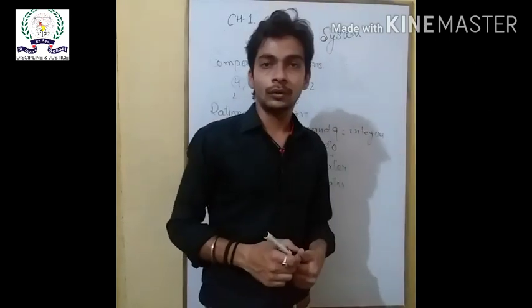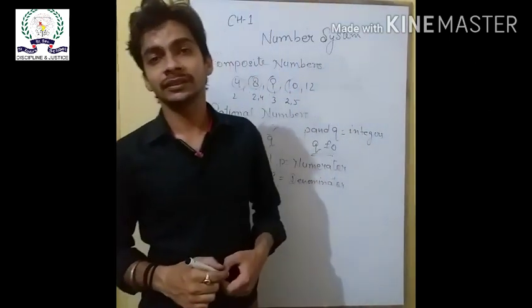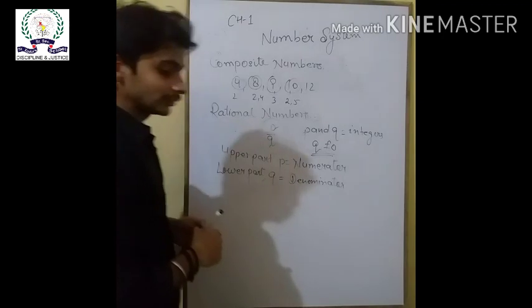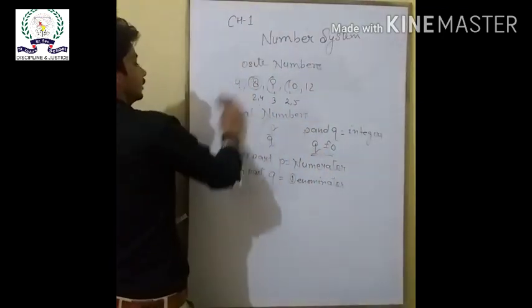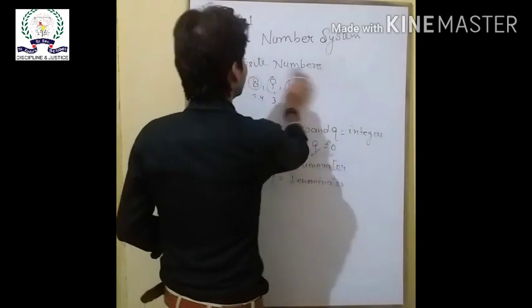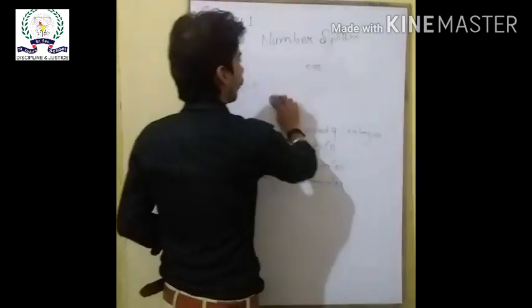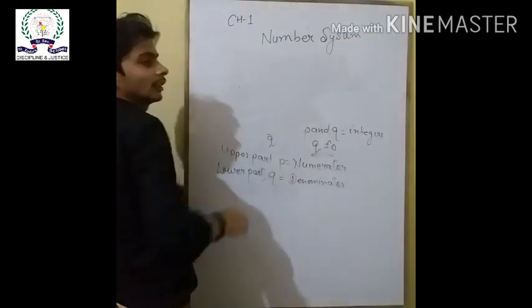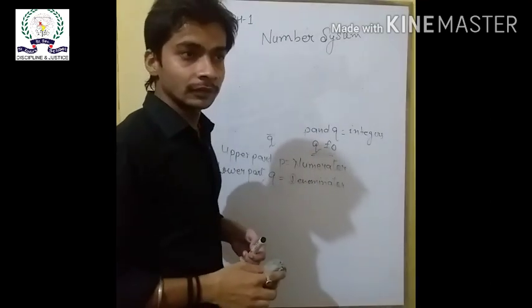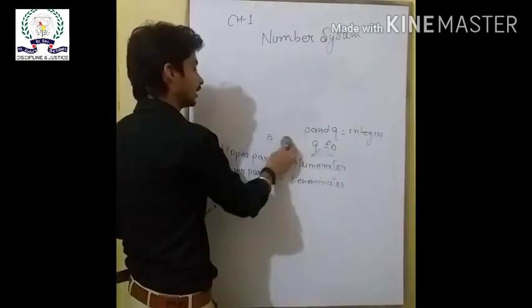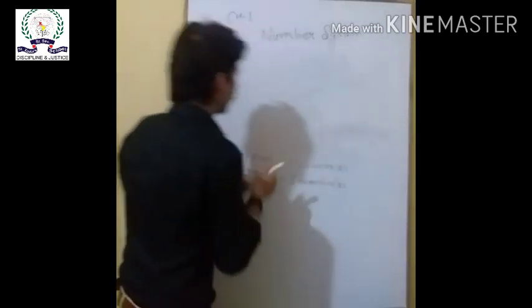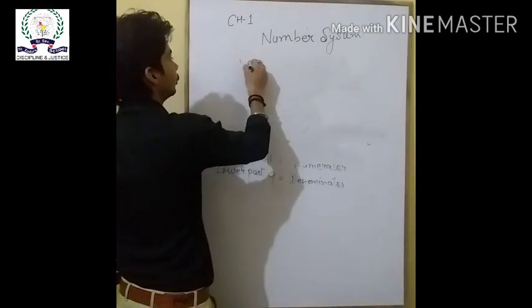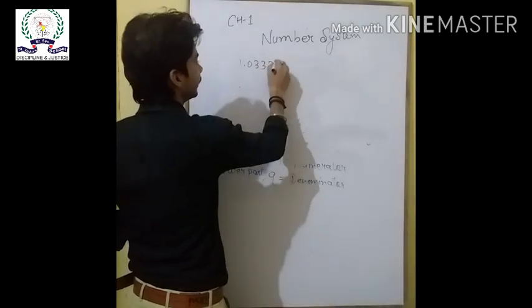Now, the irrational numbers. The next topic is irrational numbers. The numbers that can't be represented in the form of P upon Q, or the non-terminating and non-repeating decimal numbers, like 1.033333.